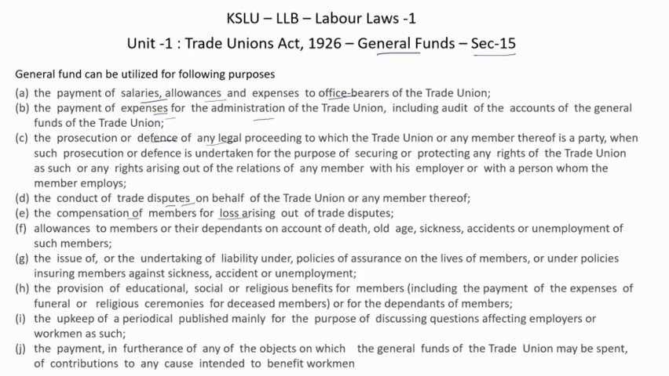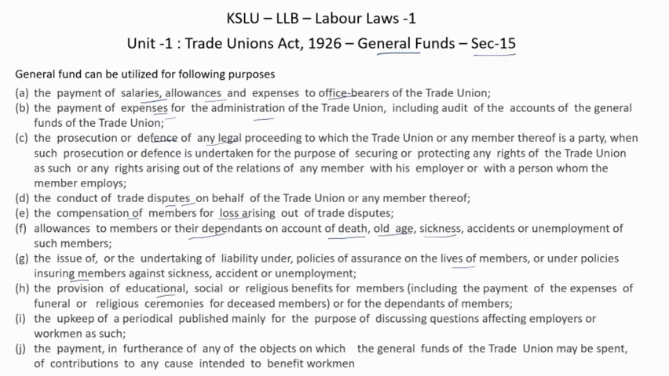Also allowances to the member or their dependents on account of death, old age, sickness. In any special cases, whatever allowances are to be paid to a member or their dependents will be paid out of the general fund. The issue or undertaking of a liability under policies of assurance on the lives of members or under policies insuring members. If any insurance is taken with respect to the members of the trade union or members of the family of a workman, then that can be paid out of the trade union fund or general fund.